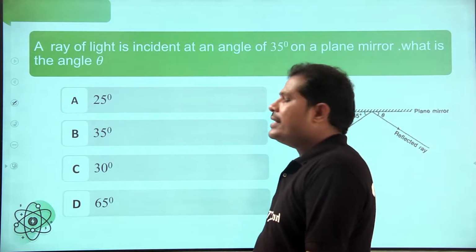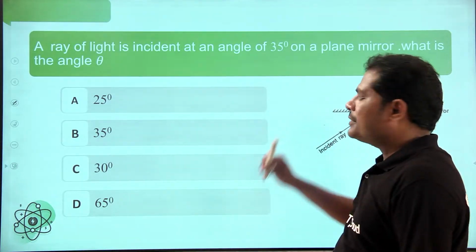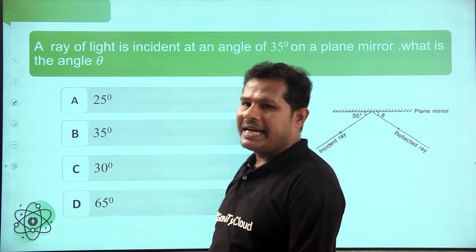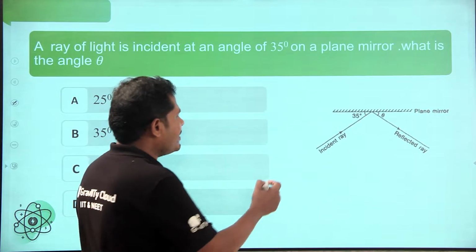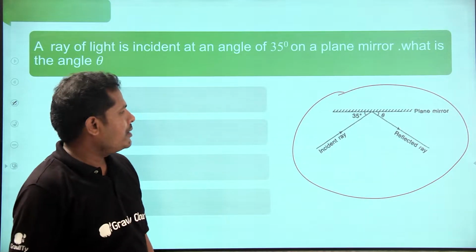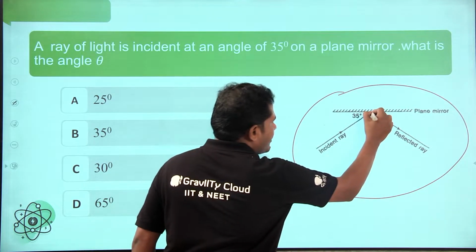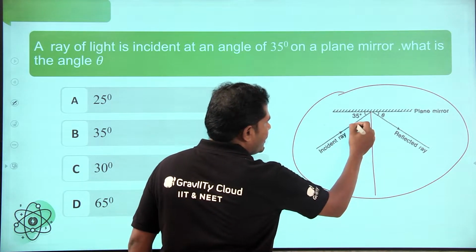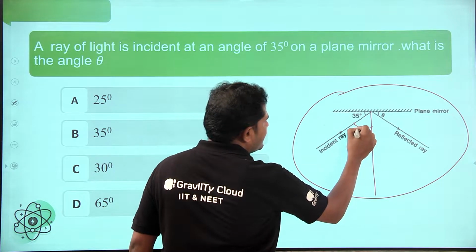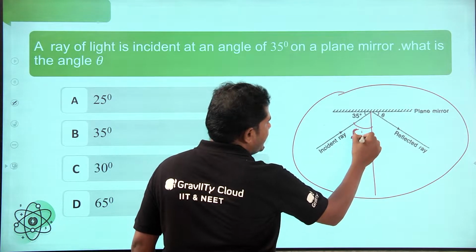Let me ask one question. A ray of light is incident at an angle of 35 degrees on a plane mirror. What is the angle theta? Check this diagram. Let this be the normal. So this is 90 degrees. How much? 55.